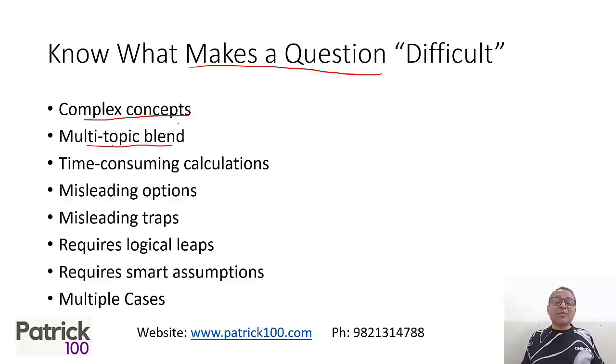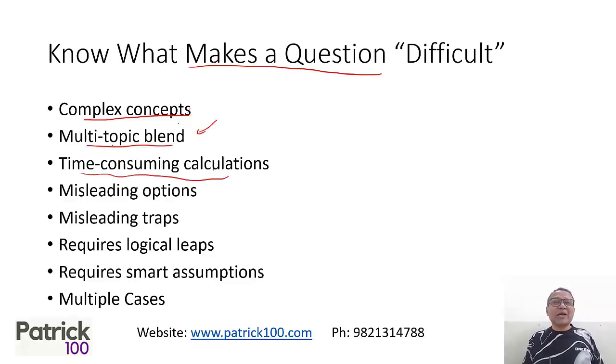Next is multi-topic blend. That means a question is asked in such a way that 2 or 3 topics are combined to form one question, and that makes it a little confusing. You don't know which topic to follow, this topic or that topic. So a question containing more than one topic could make it difficult, because normally we think per topic: okay, profit and loss, we use this formula, just get the answer.